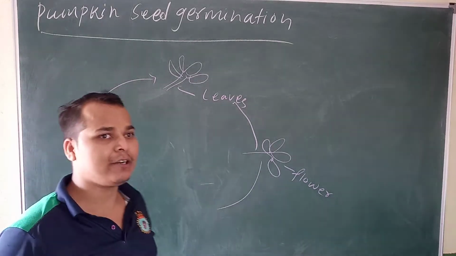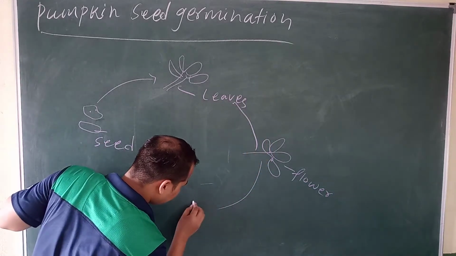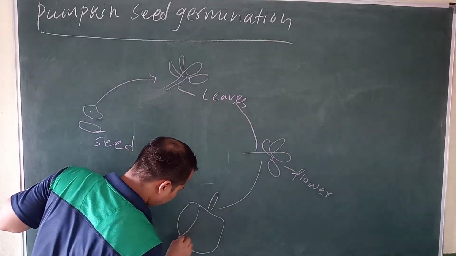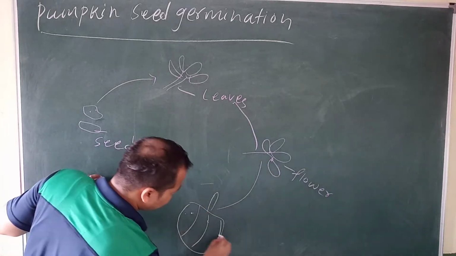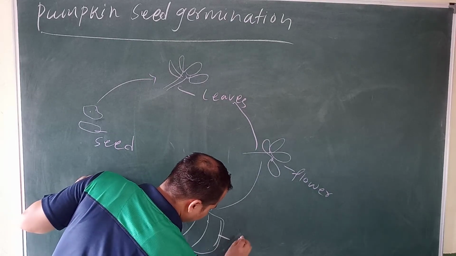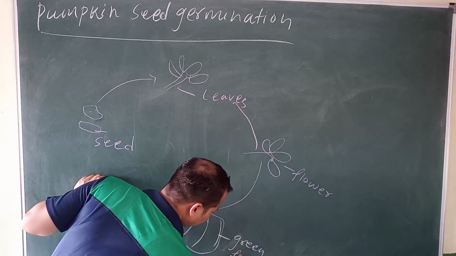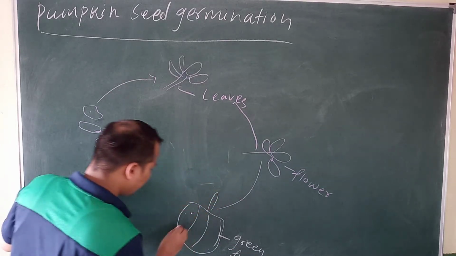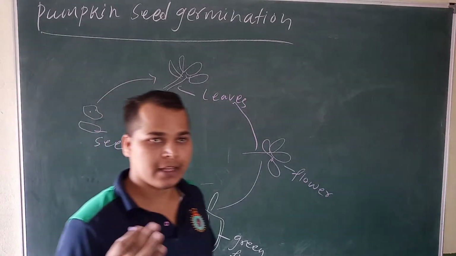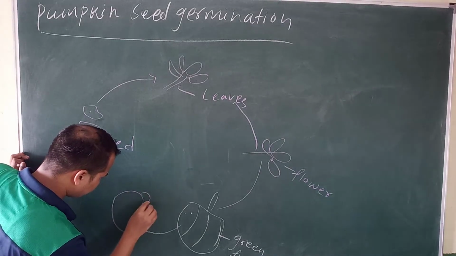So first which seed will it provide? A green seed. Suppose this is a pumpkin. It is a green seed. Green fruits, sorry, green fruits. From green fruits, again what will happen? It will become ripe. So it may be ripe.